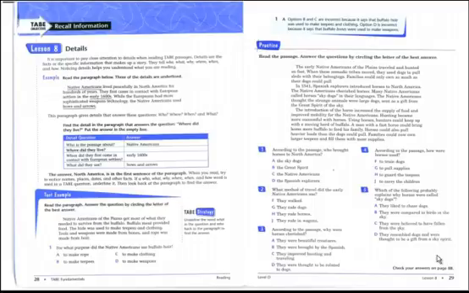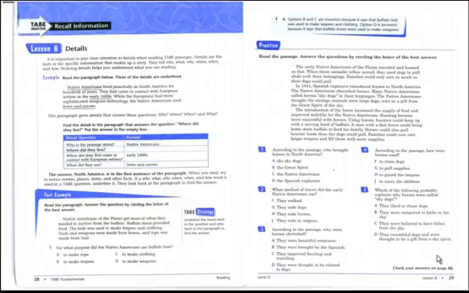Number 3, according to the passage, why were horses cherished? A, they were beautiful creatures. B, they were brought by the Spanish. C, they improved hunting and traveling. And D, they were thought to be related to dogs. Well, when we scan the third paragraph, we can see all the positive things that horses did by increasing the supply of food and improving mobility. So we know that C, they improved hunting and traveling, is the correct answer.